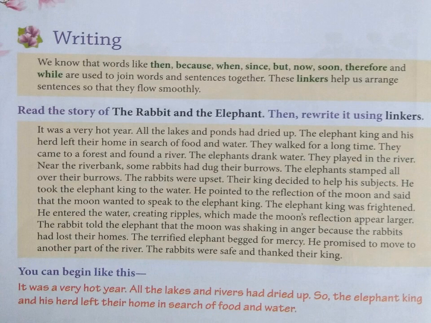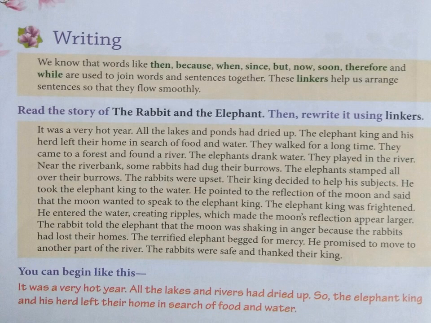Did you understand, children, how two sentences are joined together to make them one sentence using the linker so? Rahul is unwell, so he didn't come to school. So this is the use of linkers, children. Now we have a story in the writing bit. That is the story of the rabbit and the elephant.